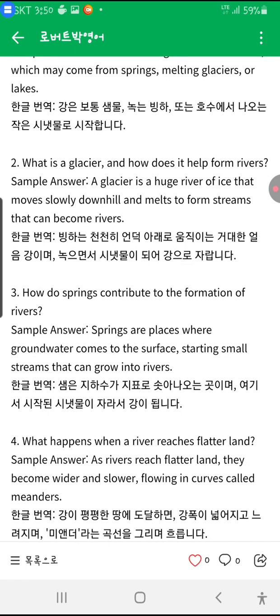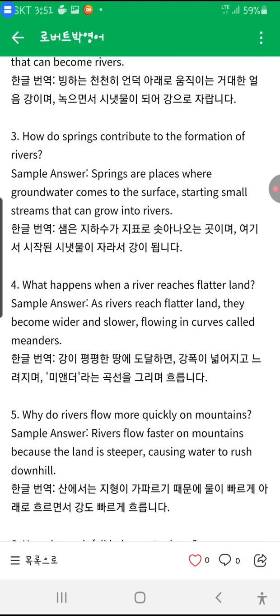How do springs contribute to the formation of rivers? Springs are places where groundwater comes to the surface, starting small streams that can grow into rivers. What happens when a river reaches the flatter land? As rivers reach flatter land, they become wider and slower, flowing in curves called meanders.